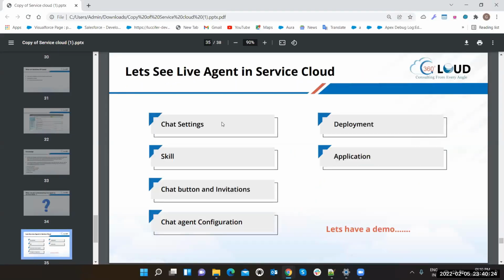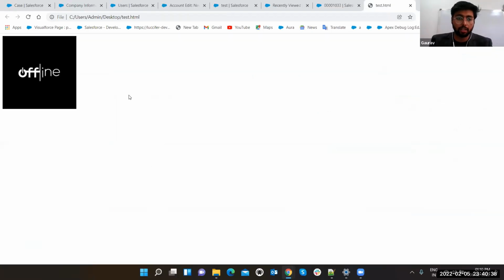Gaurav, where did you generate that HTML? Is it within Salesforce? Yeah, we are going to have a live demo of how we did it. This is the stuff, so just see. Okay. This is the demo for live agent.